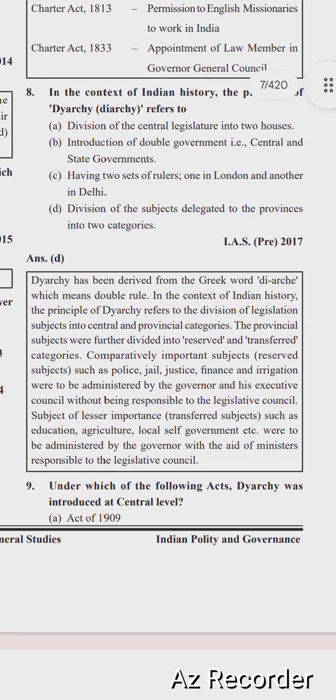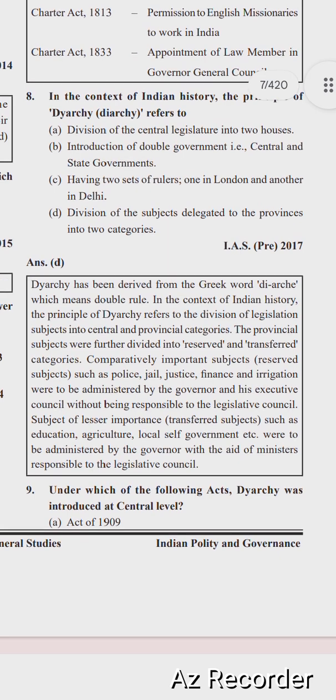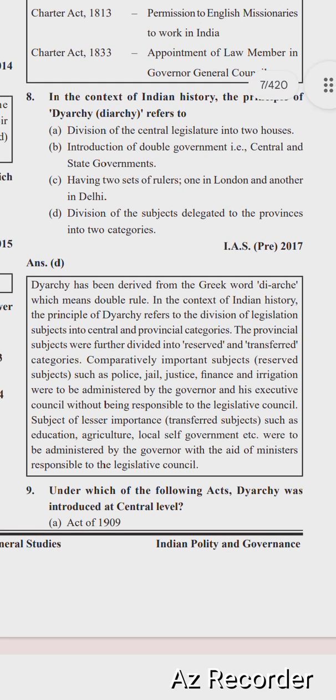Diarchy has been derived from the Greek word diarchy, which means double rule. In the context of Indian history, the principle of diarchy refers to the division of legislative subjects into central and provincial categories. The provincial subjects were further divided into reserved and transferred categories.